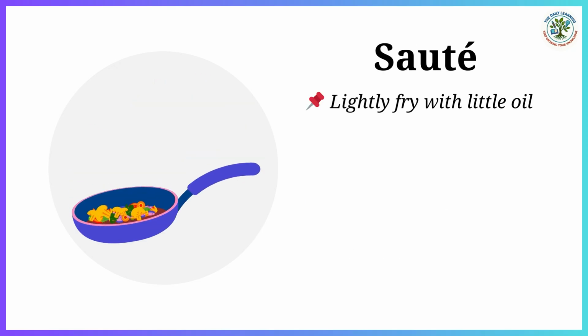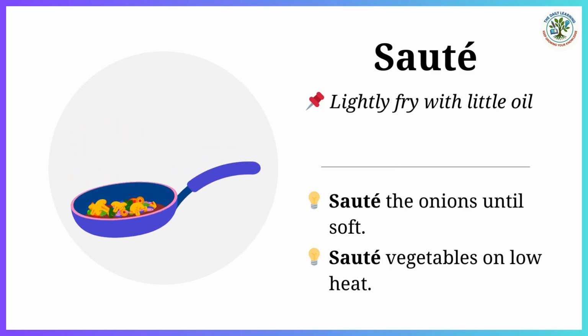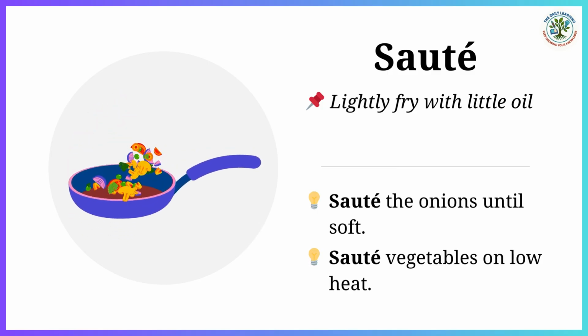Sauté. Lightly fry with little oil. Sauté the onions until soft. Sauté vegetables on low heat.